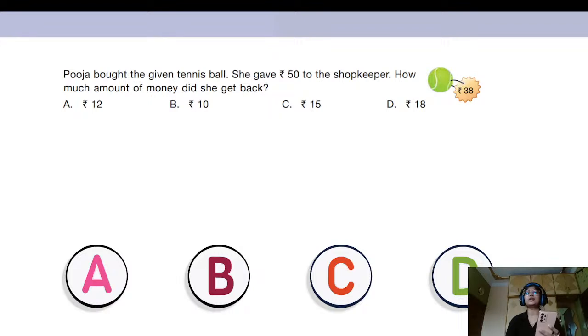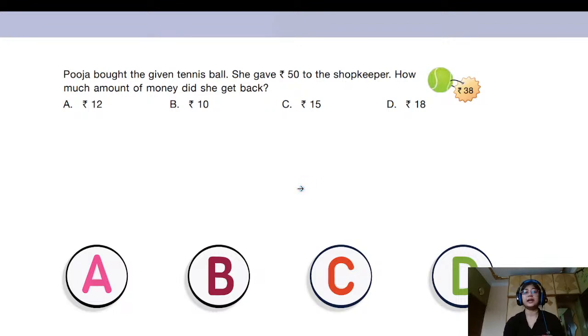I am only going to give you 10 seconds for this. Come on, Arya, Manal. Then we will be discussing the question and finding out whether your answer is correct or not.